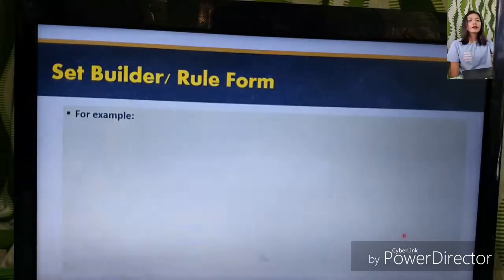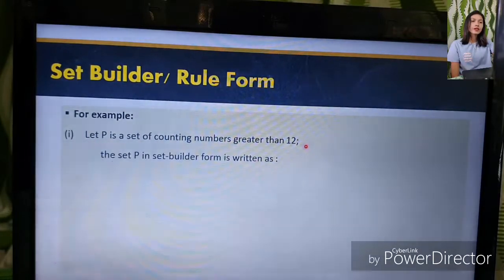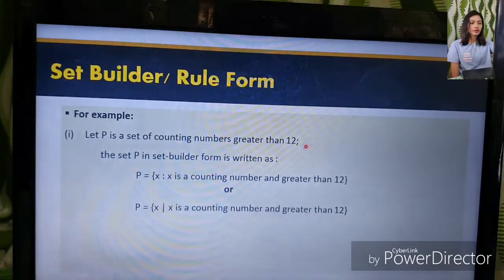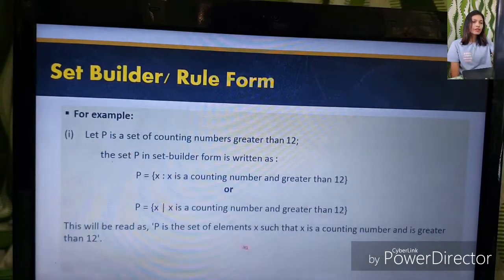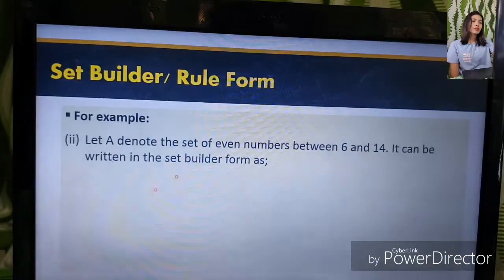For example, let P be the set of counting numbers greater than 12. We have P in set builder form written as P is equal to x such that x is a counting number and greater than 12. Or it can be written in this form, where we just replace the colon with this symbol. This will be read as P is the set of elements x such that x is a counting number and is greater than 12.